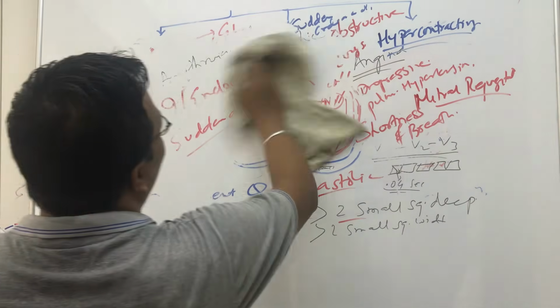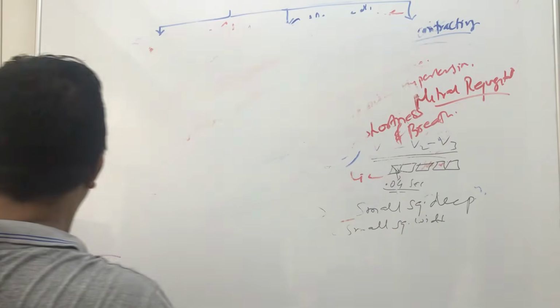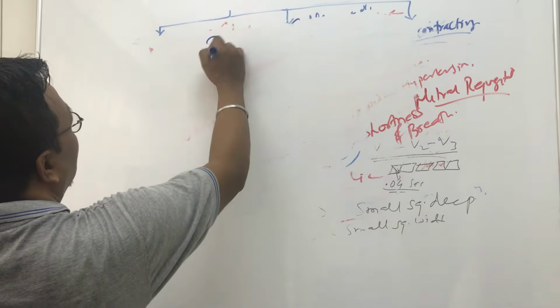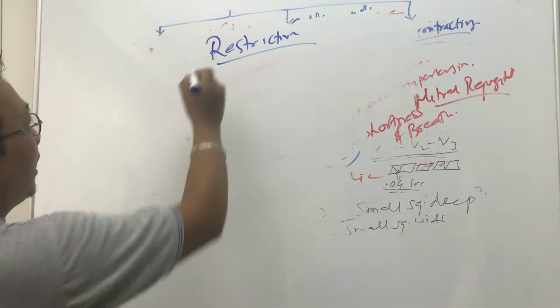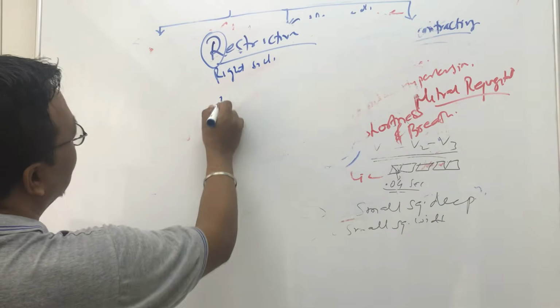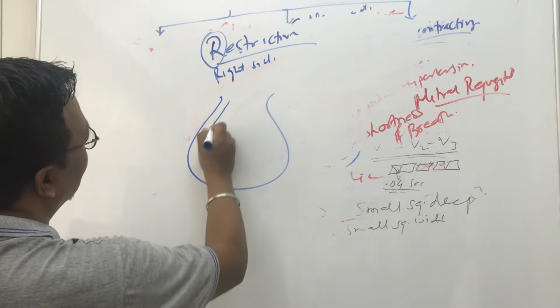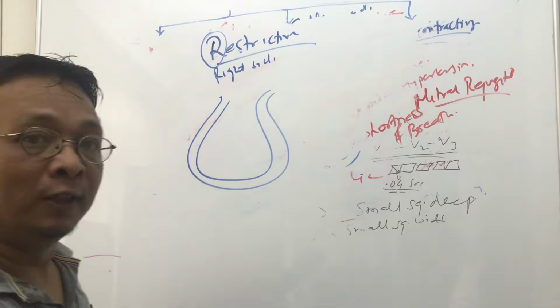Now let's go to the third one. What is restrictive? Restrictive. As you remember, R for right side. So this is the left ventricular wall. Now there is proper infiltration.